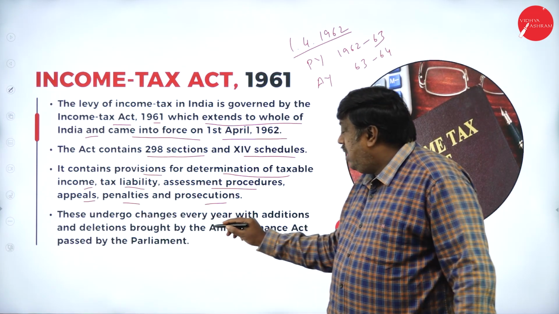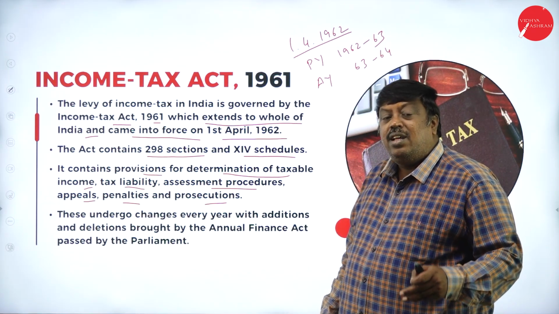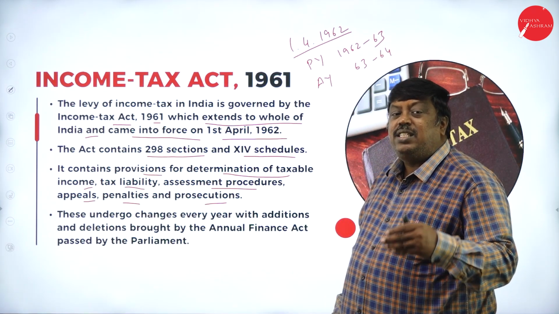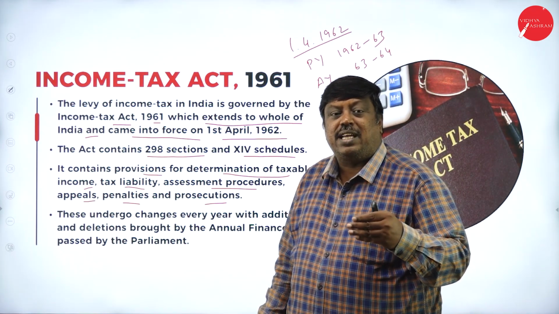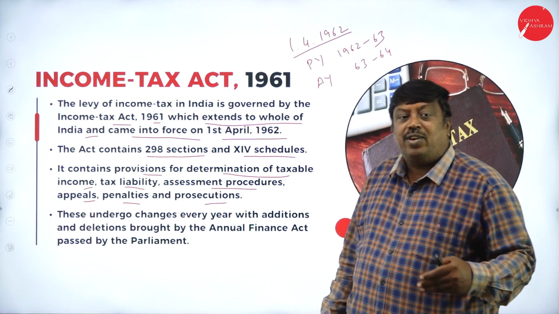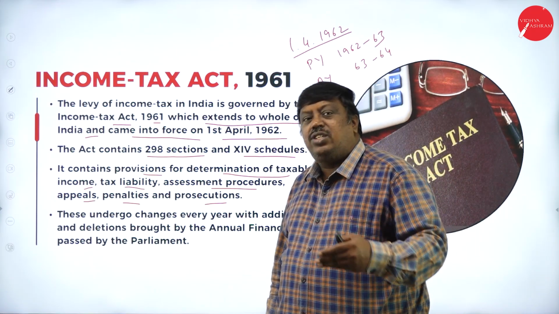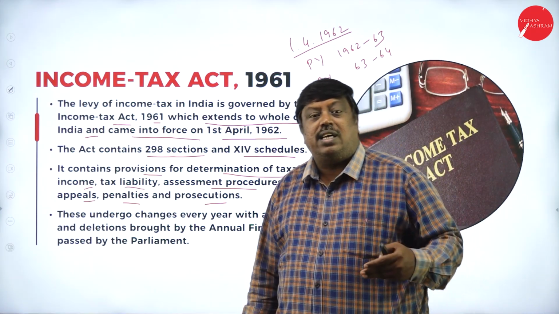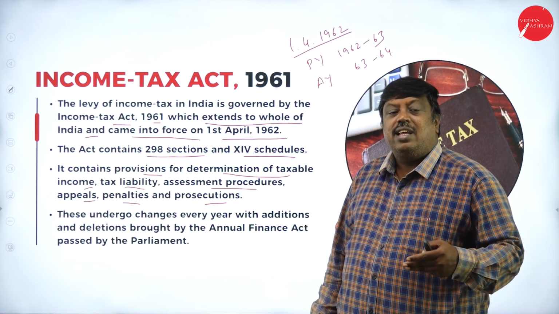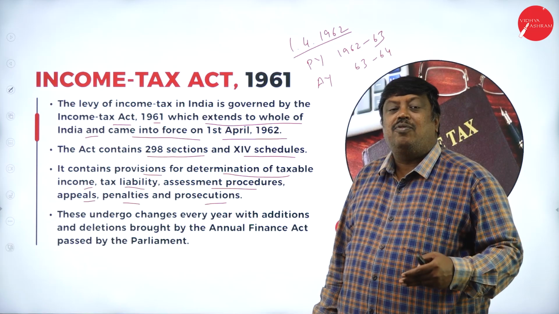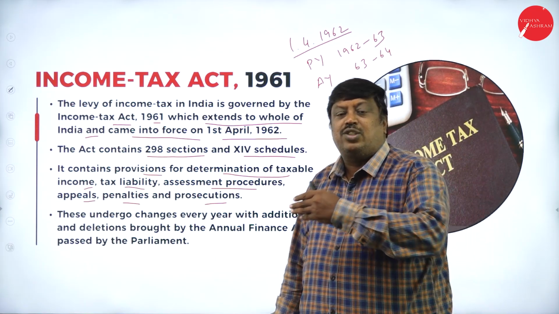These undergo changes every year. They're saying that every year the act will be changed. It means they'll be adding either 1 or 2 points to the income tax concepts to support the taxpayers in all the ranges we have here. In all these concepts, they support every year so that taxpayers can benefit from the income they're earning from different sources.